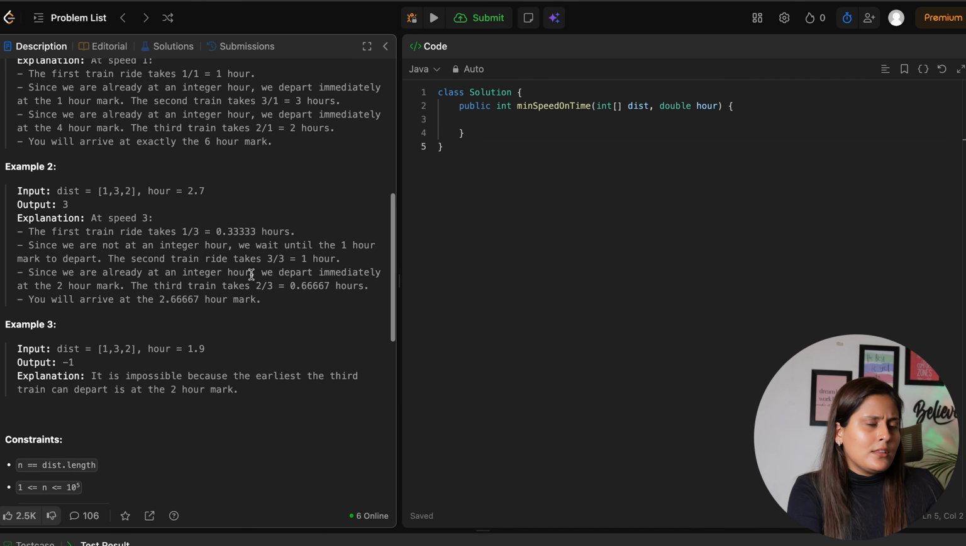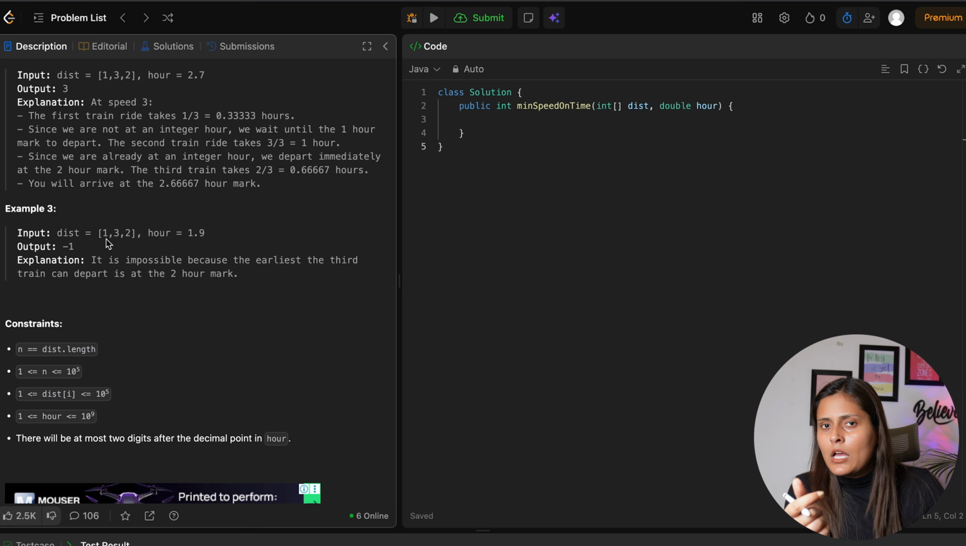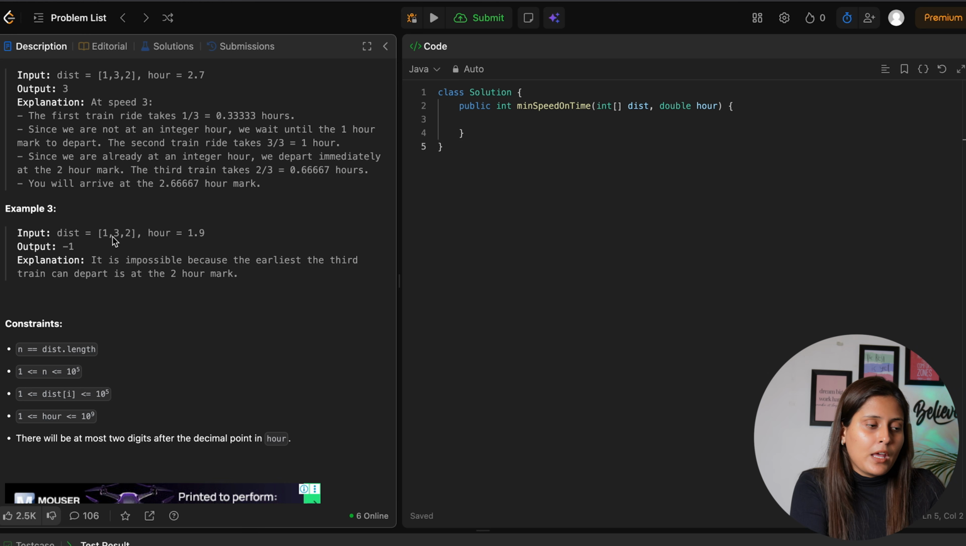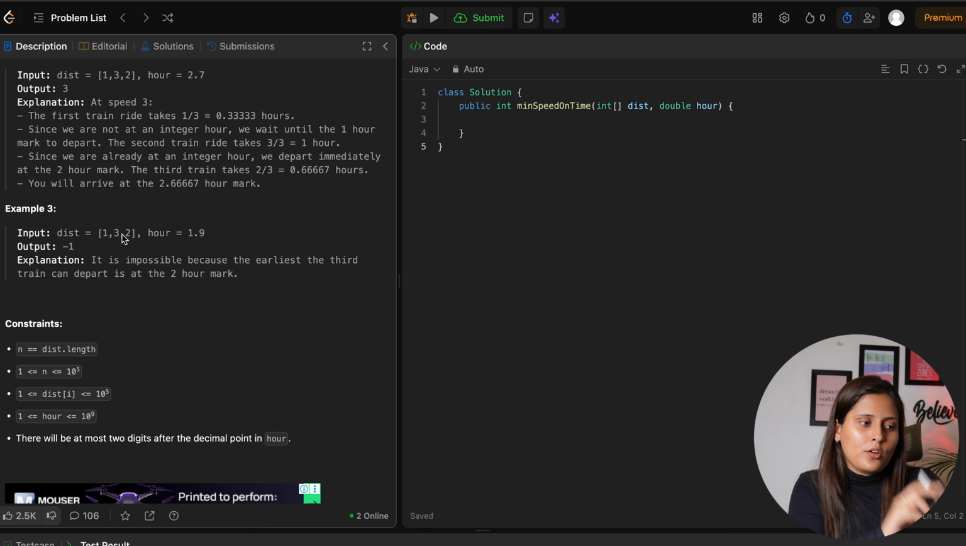Now let's try to run this with 10 power 7. If you want to travel one kilometer with speed 10 power 7, it will be 0 point something. But as the question says, you have to wait for the integral hour. So definitely you will take 1 hour to cover this 1 kilometer distance. Yes. Again, for 3 kilometers also you will take 1 hour, because it will be 0.0000 something. Again 1 hour, total 2 hours.